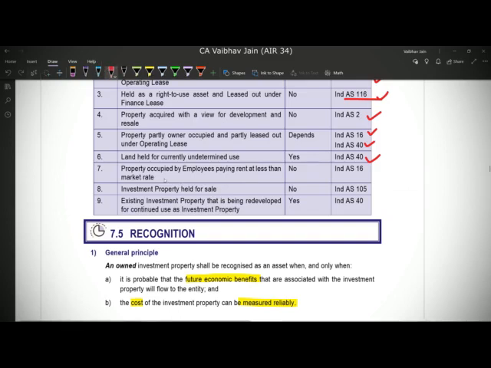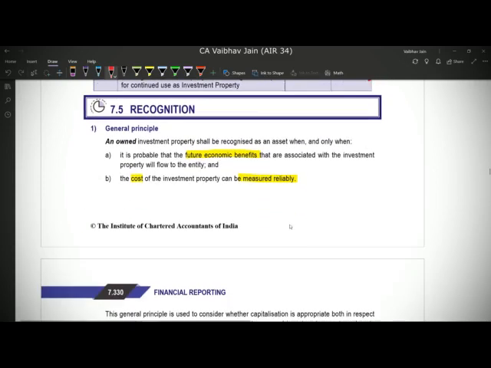Now the seventh point says property occupied by employees paying rent at less than market rate. Such properties are known as employee occupied properties. Earlier we have covered owner occupied properties, but even employee occupied properties are covered under Ind AS 16. Eighth point says investment property held for sale. So non-current assets held for sale are classified under Ind AS 105. And lastly, existing property redeveloped for continued use as IP, again Ind AS 40. Hope I am clear now.